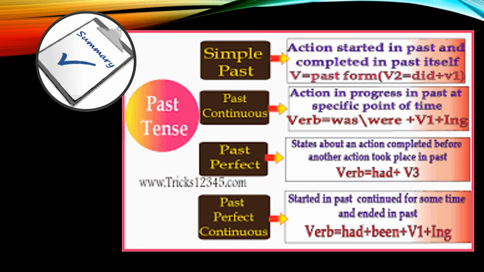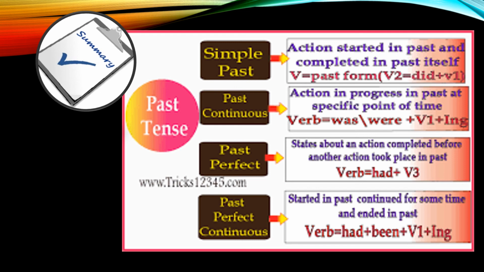Simple past tense: the action started in the past and completed in the past itself. Second form of the verb will be used if your sentence is positive, but in case of negative or interrogative, did will be used along with the first form of the verb, not the second form.